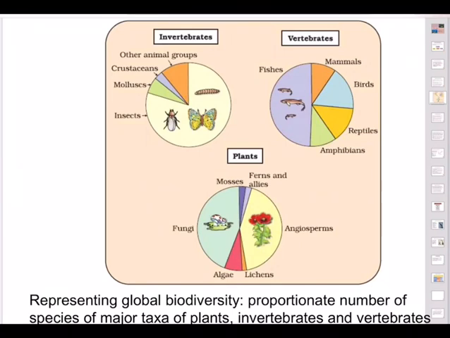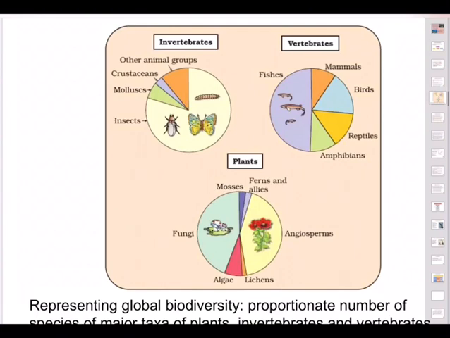Maximum diversity occurs in the Amazon rainforest in South America. Some of the reasons behind the maximum biological diversity of tropical regions are prolonged evolutionary time, constant environment, and third, high productivity.